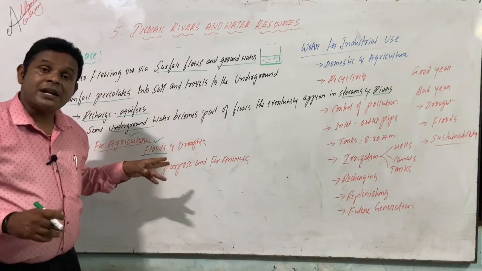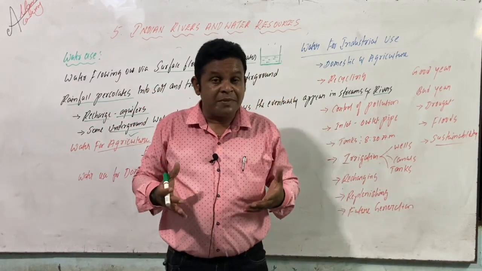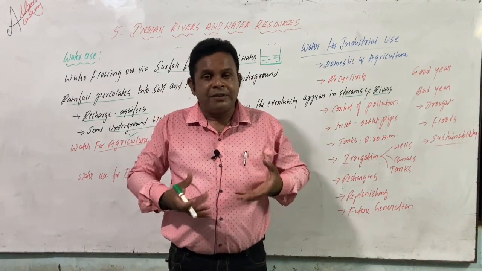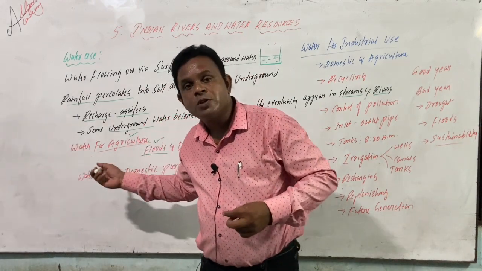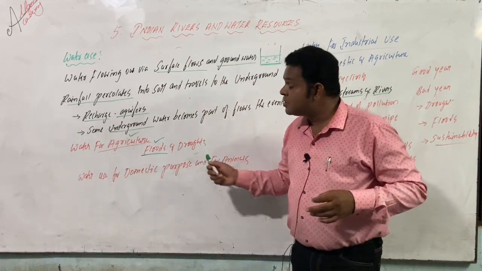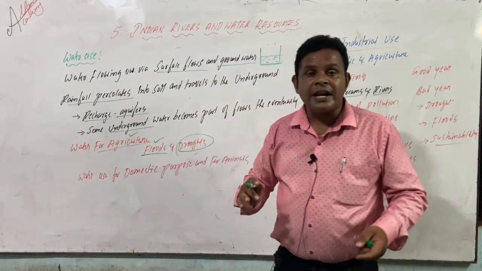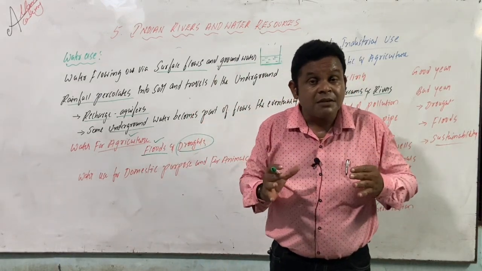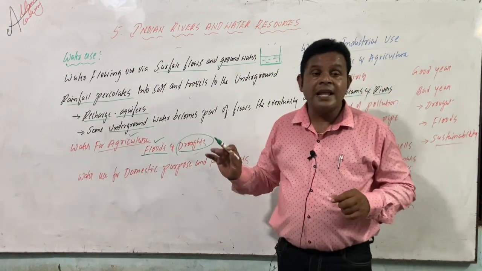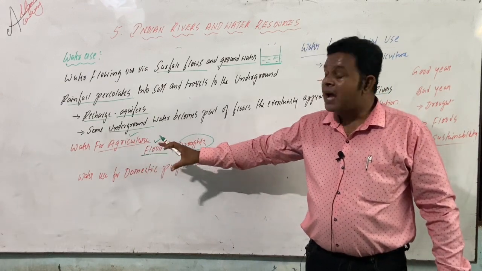And floods are nothing but excess of water. Excess of water is also problematic. If you eat more it is problematic, if you eat less it is also problematic. As per the requirement of our digestive system, plants also have the same requirement. So that is what we call floods. Droughts are nothing but lack of water. Floods are excess of water. Droughts are nothing but lack of water. These two differences make us clear how the root zone matters in agriculture.